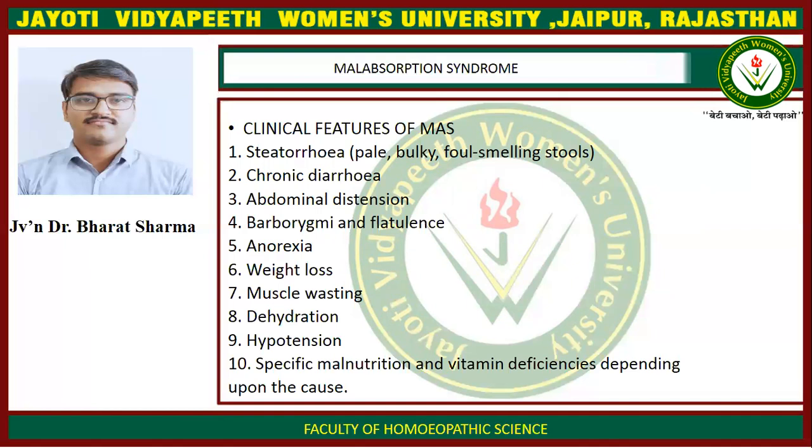Fifth clinical feature is anorexia. Sixth clinical feature is persistent weight loss. Seventh clinical feature is muscular wasting. Eighth clinical feature is dehydration. Ninth clinical feature is hypotension. And tenth is specific malnutrition and vitamin deficiency depending upon the causes.